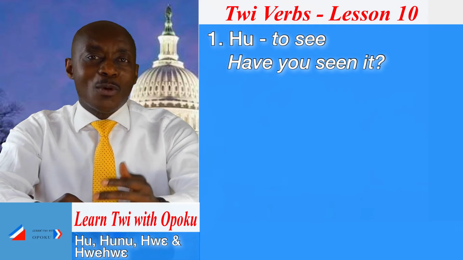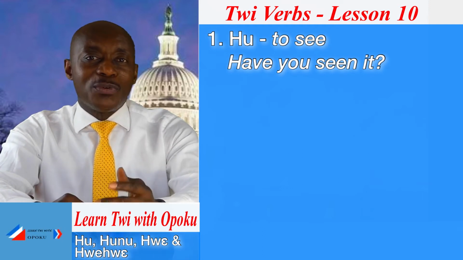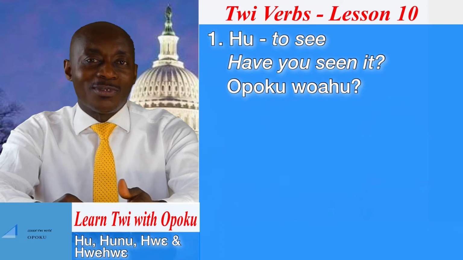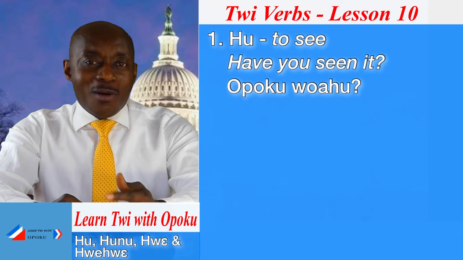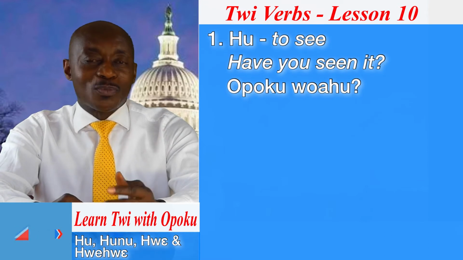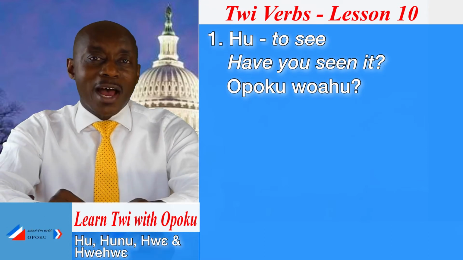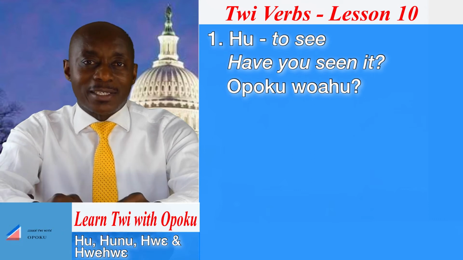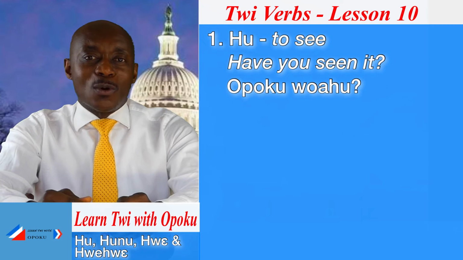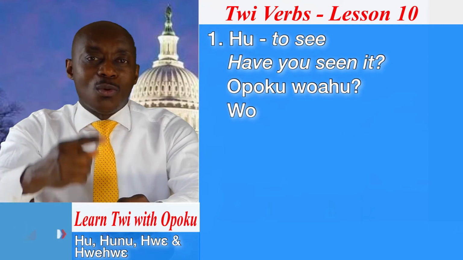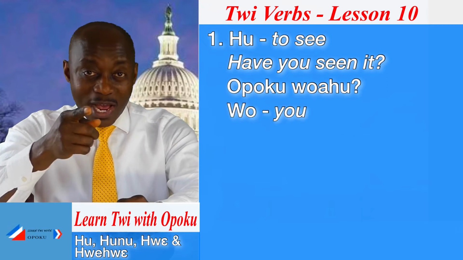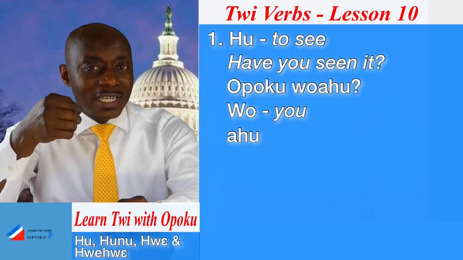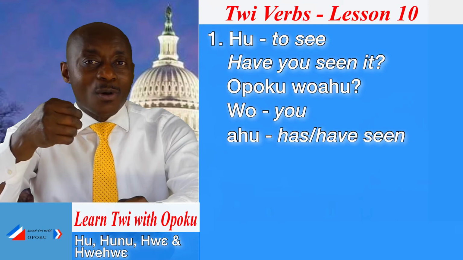If you ask me, Opoku, have you seen it? In Twi you will say, Opoku, wahu. The wahu that you are seeing consists of what? A pronoun and a verb. And the verb is in what? Perfect tense. So it consists of what? Wo, and that is what? You. And then that is what? Has seen or have seen.